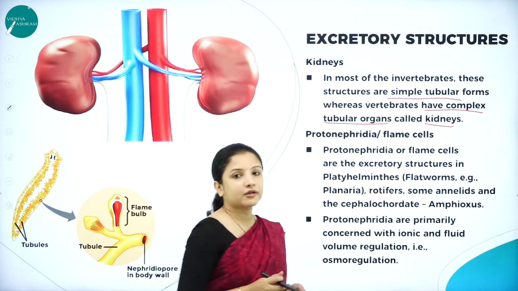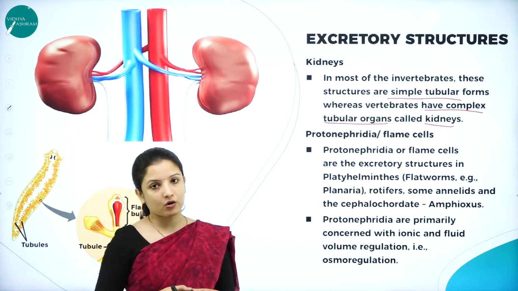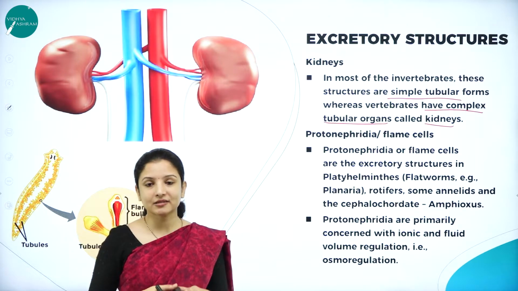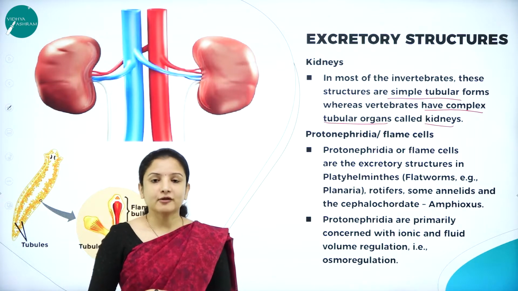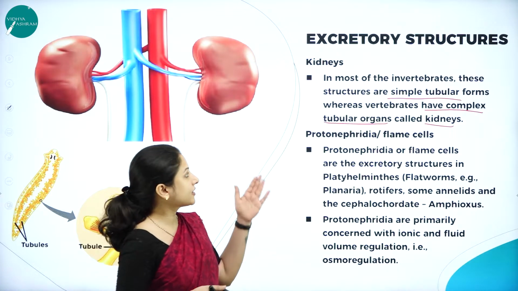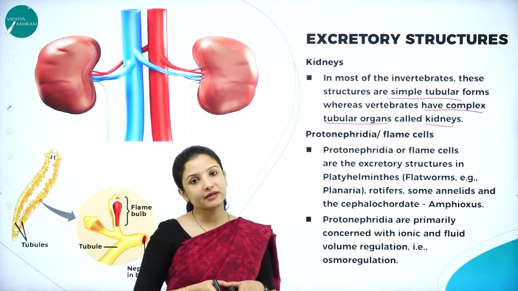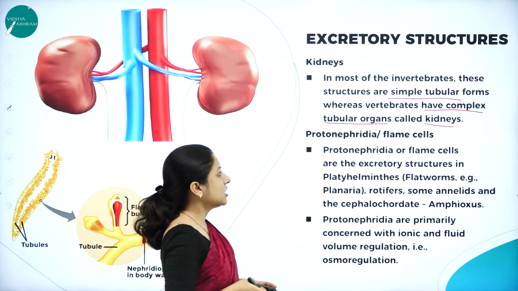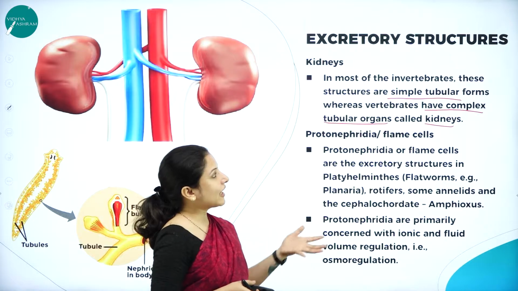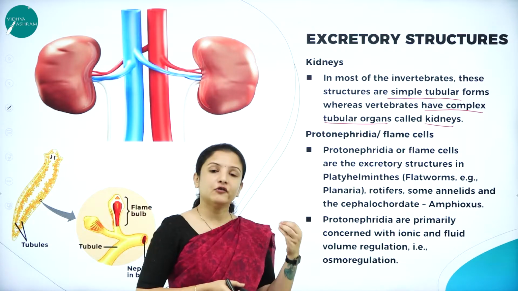So not all organisms have a complex tubular organ. In some of the invertebrates, the excretory structure is in a very simple tubular form, but in the case of vertebrates, they have complex tubular organs called kidneys. Now, I told you some of the invertebrates have simple tubular forms for excretion.